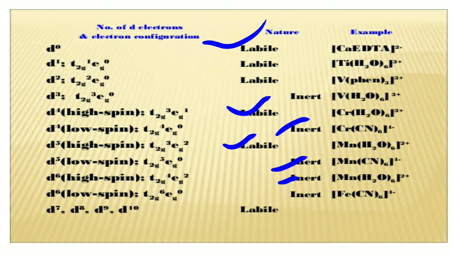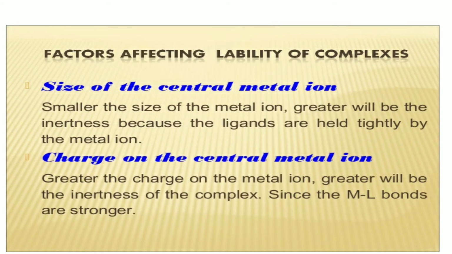And here in the d6 system, there are 0 electrons present in the Eg, that's why these are inert complexes. And for d7, d8, d9 and d10, there are more electrons present in Eg. That's why all these are labile complexes. Next we see the factors affecting the lability of the complexes.